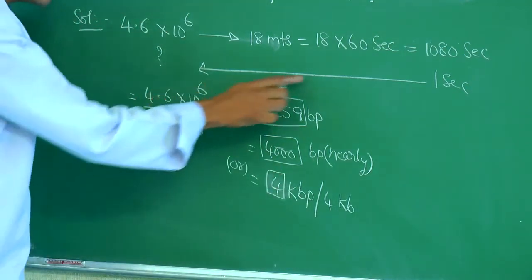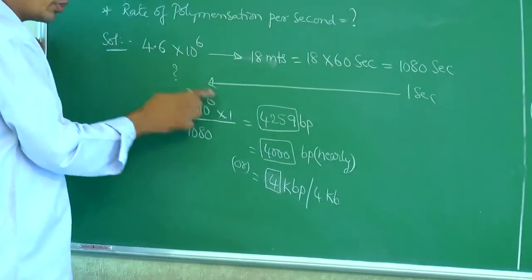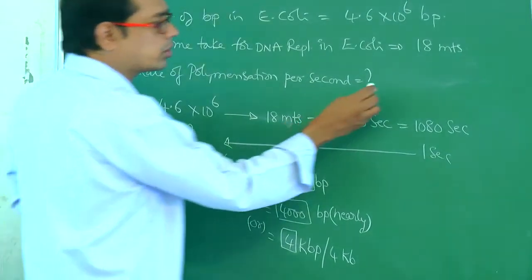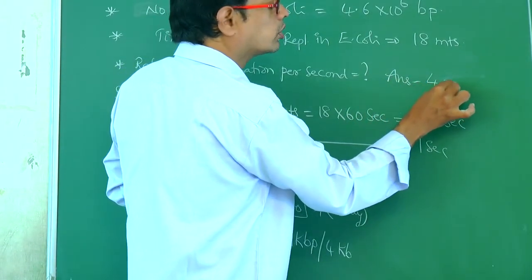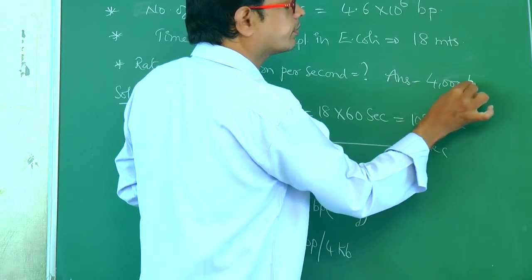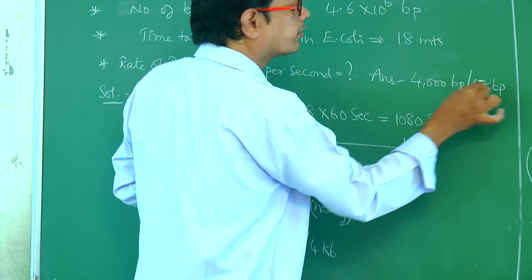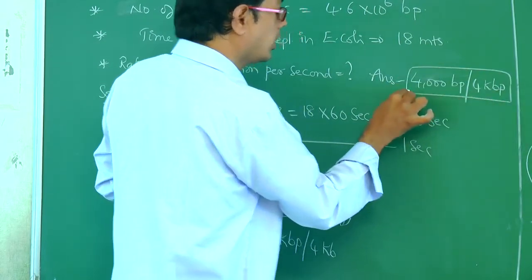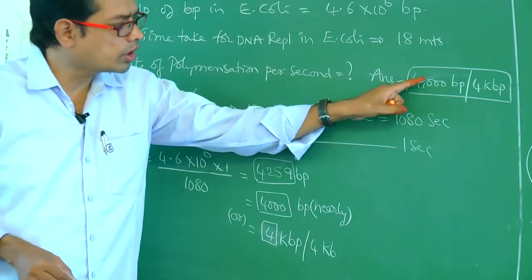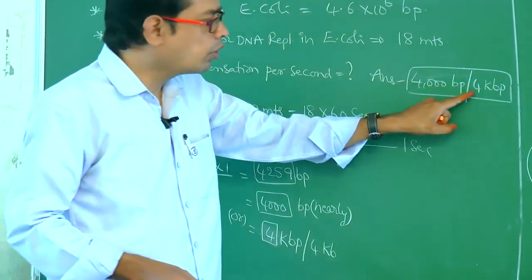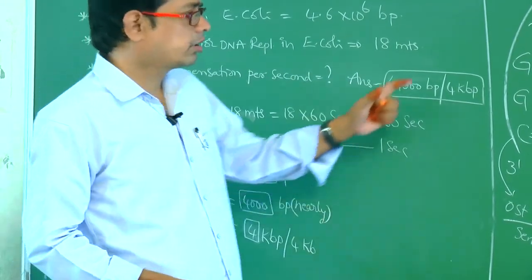So for 1 second, how many base pairs will be formed nearly? 4000. So the answer is 4000 base pairs or 4 kbp. The rate of polymerization per second is 4000 base pairs or 4 kilo base pairs. Okay? Right. Now look at here.